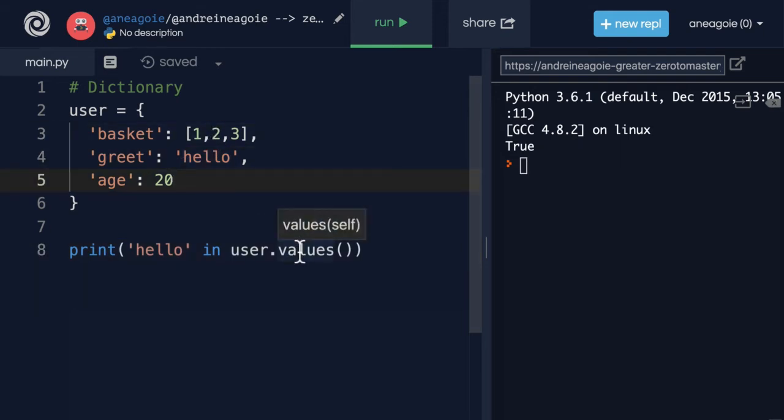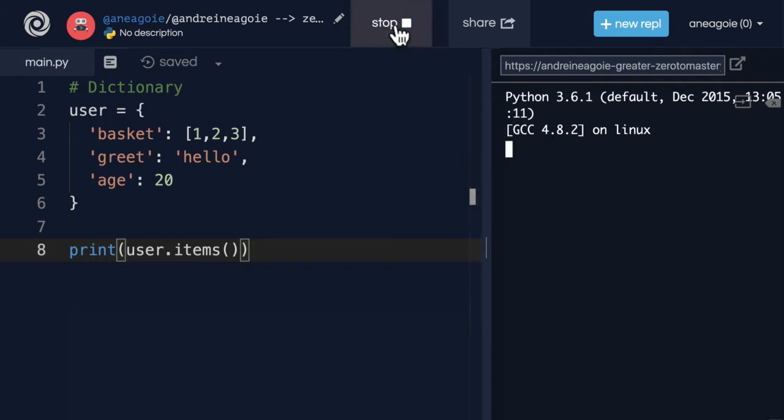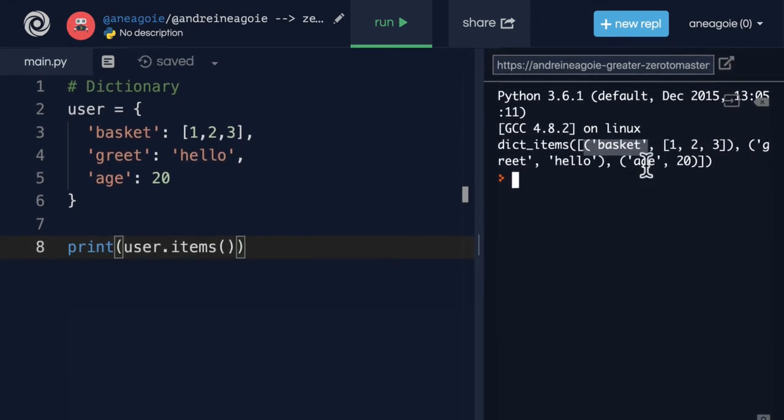Another one that's really useful is items. And items is special because we've seen keys and values, but items actually grabs the entire item. So the way we can actually see this is, let's just remove this and click run. All right, this is interesting. I have dict items here, and I grab what looks like a list, and in here we have basket, 1, 2, 3, greet, hello, and age 20.